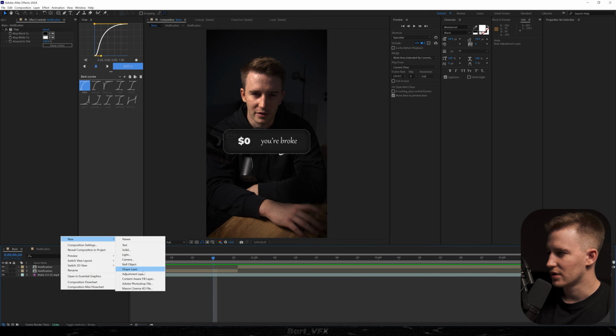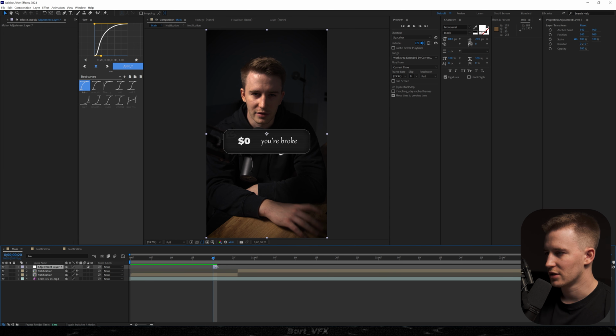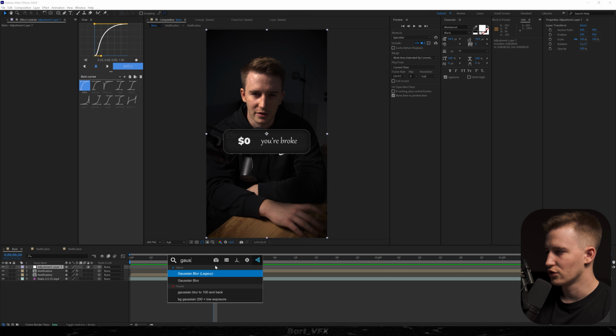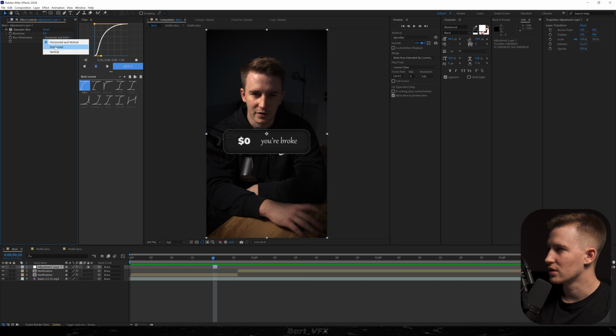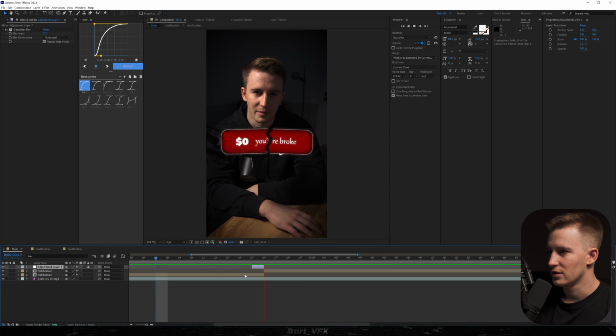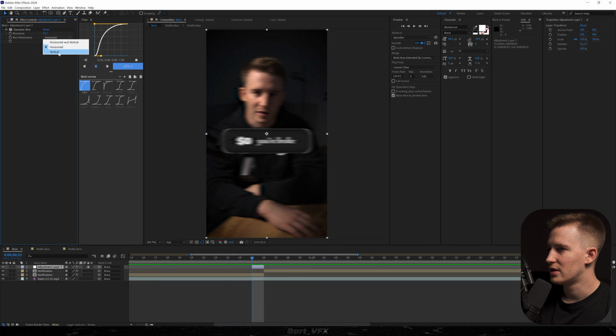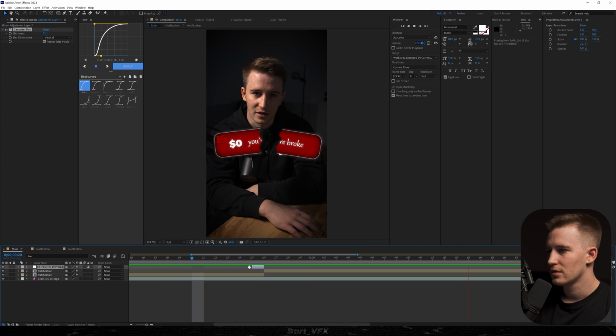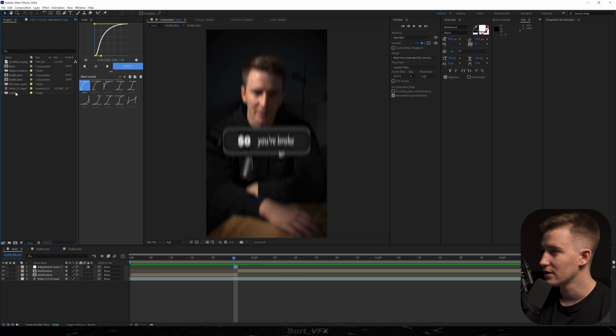Then on top, we're gonna create a new adjustment layer. I'm gonna trim it to 1 frame, and we're gonna add Gaussian blur. Now I'm gonna change it to horizontal only, and we're gonna bump up the blurriness. So somewhere here, it should be perfect. Or maybe the vertical one would be better.